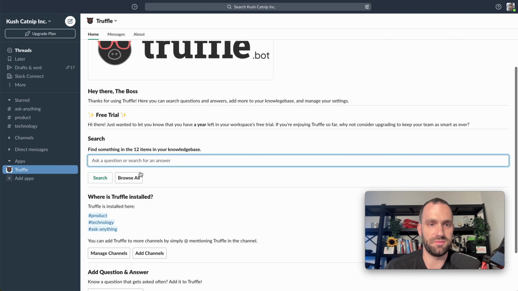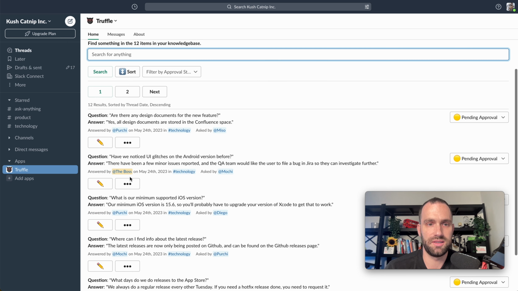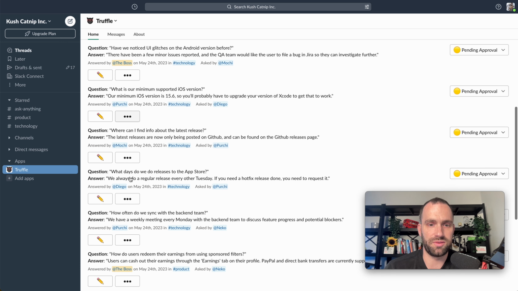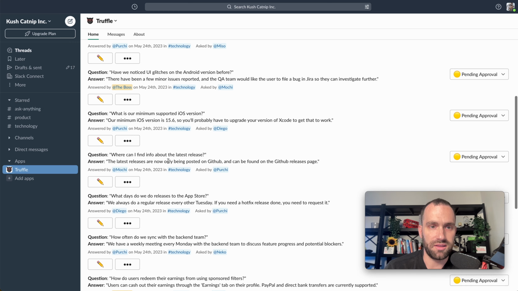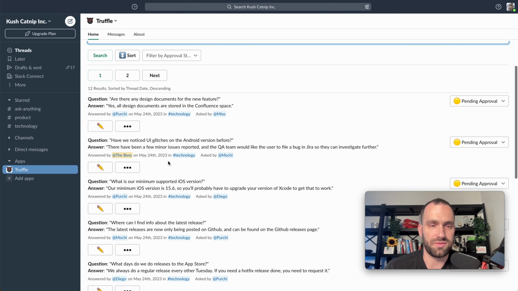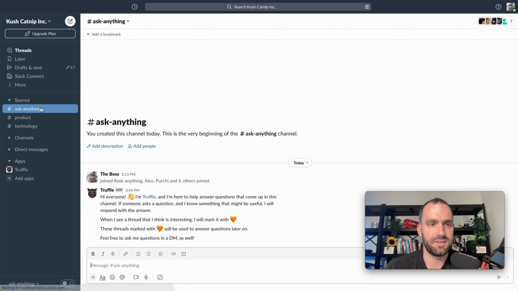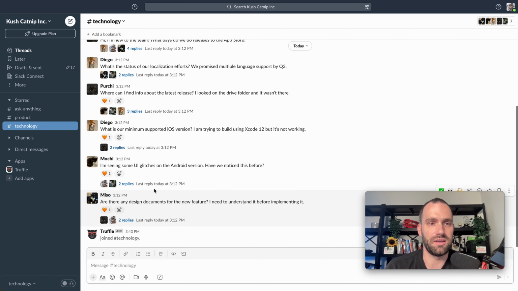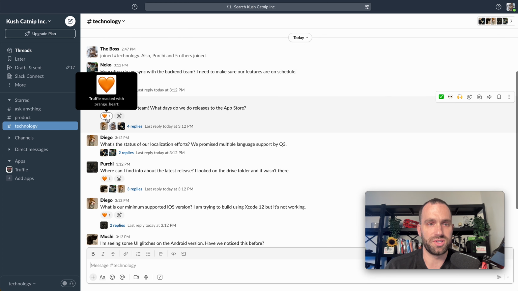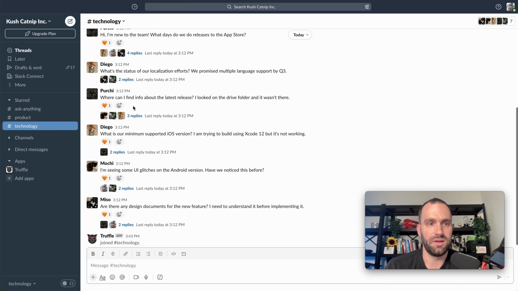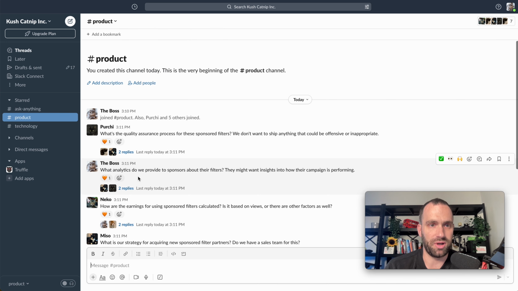Now we've got some items in the knowledge base. We can see here that they're from both product and technology, and that they are available for us to use as parts of the knowledge base. So we can see over here that in the technology channel, truffles are being picked up. The orange heart reaction is going on there, which means it's getting added to the knowledge base. And same with the product channel.